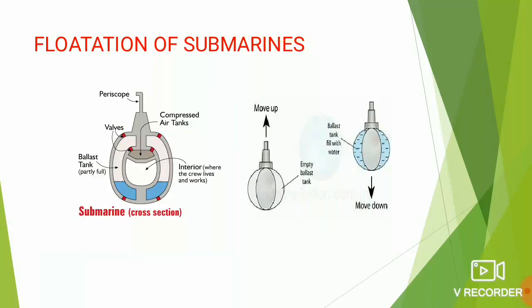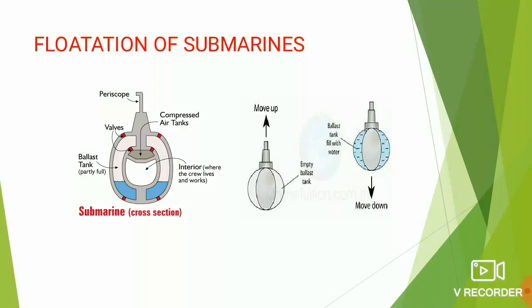Moving to the next case, children. The next case is the case of submarines. A submarine can be made to dive, or it can be made to rise to the surface of water, as and when desired. The reason is that a submarine is a water-tight boat which can travel in water or underwater just like a ship. A submarine is provided with water tanks. We call them ballast tanks.